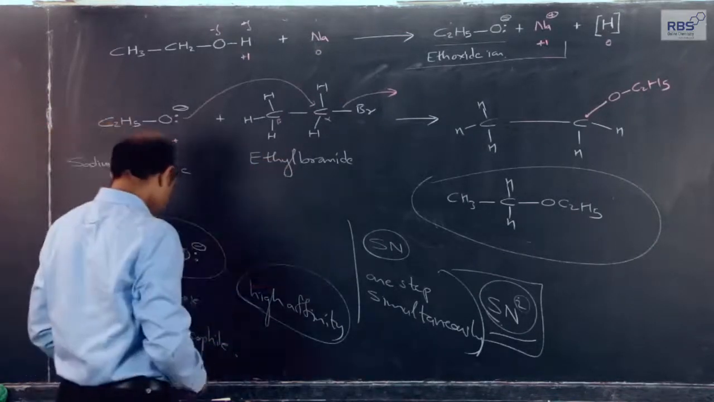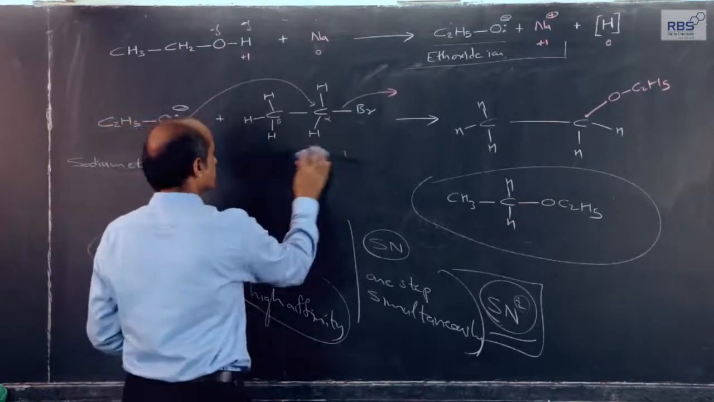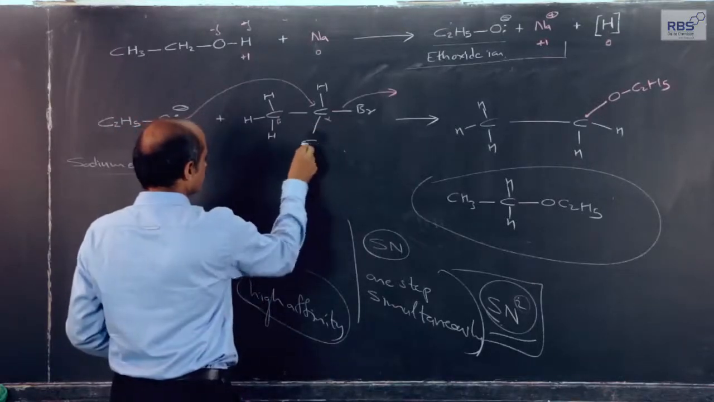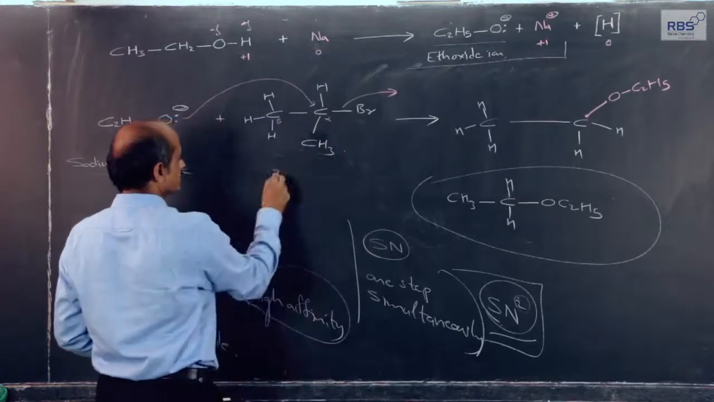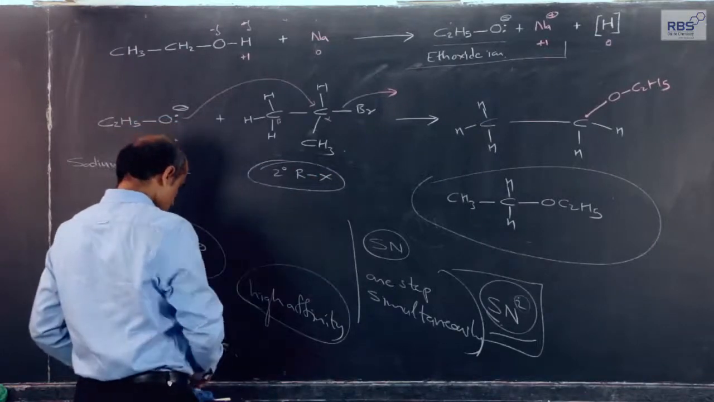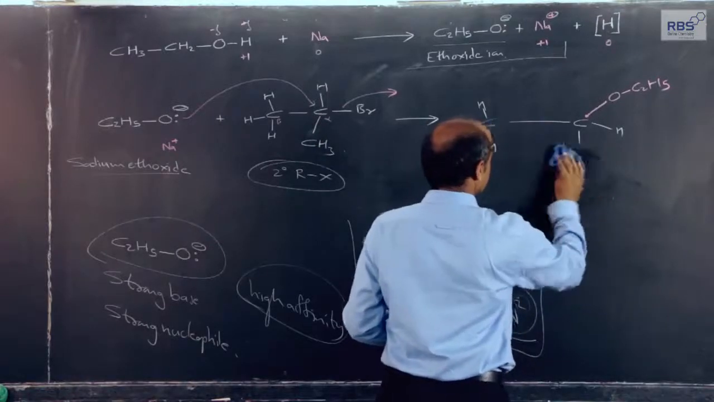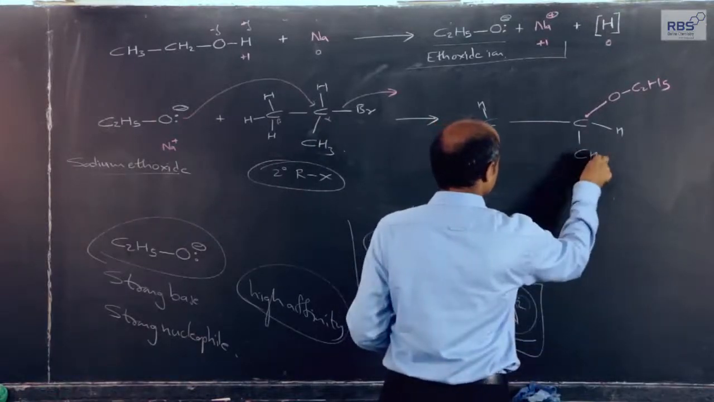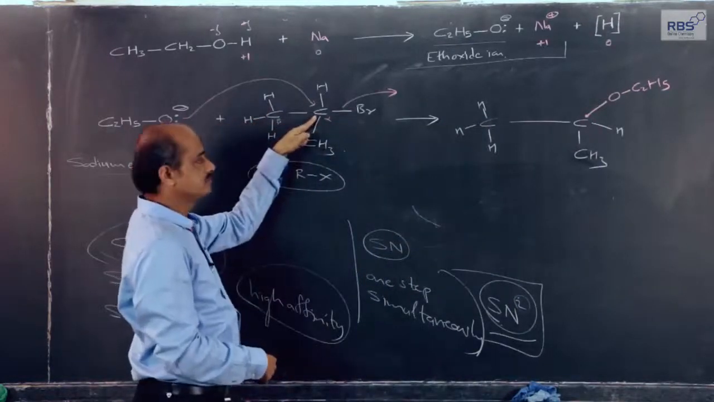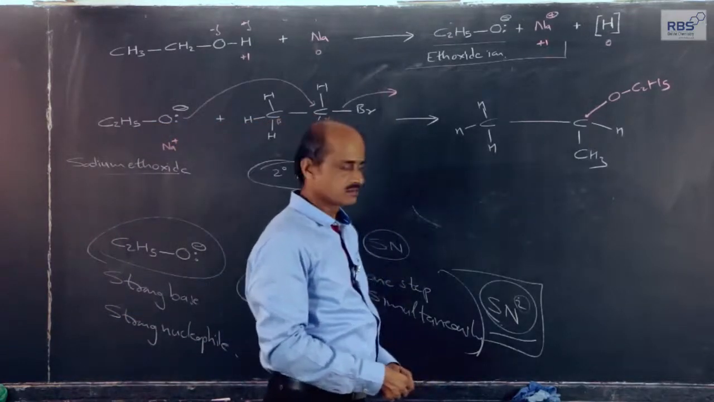Instead of ethyl bromide, if suppose I take some other alkyl halide, suppose that I take isopropyl bromide. Now, this is a secondary alkyl halide, then also it will follow. The basic reaction remains the same. Alkoxide will attack the alpha carbon from the opposite side, and we get ether.